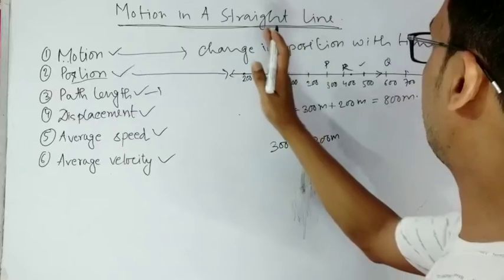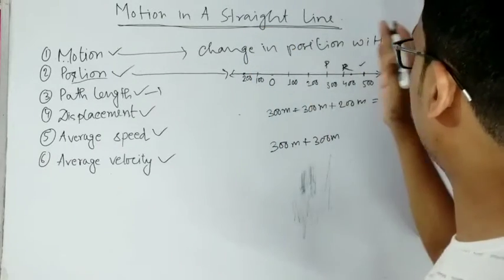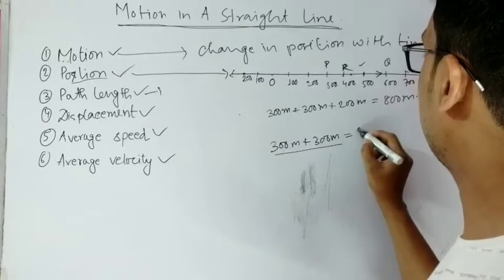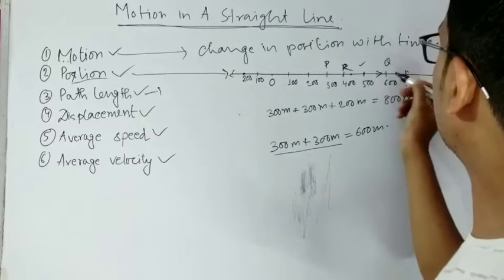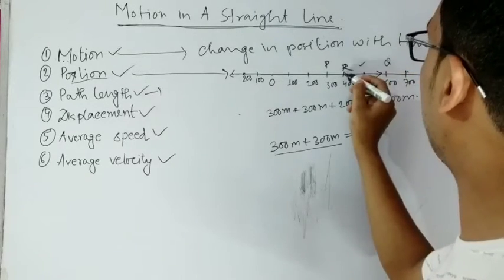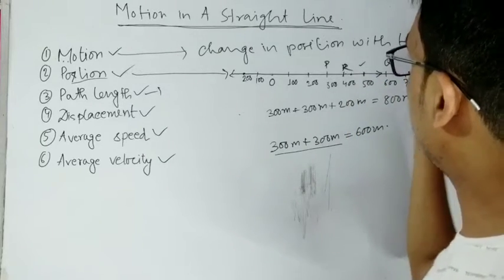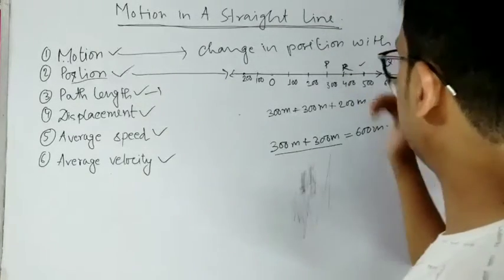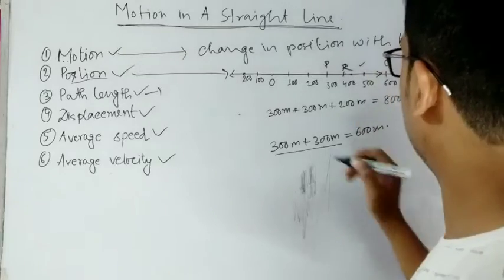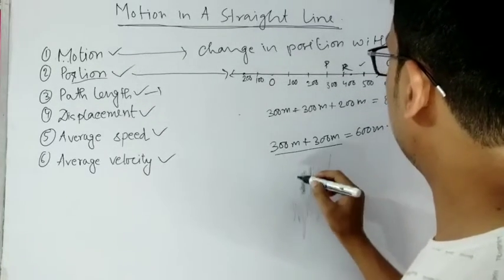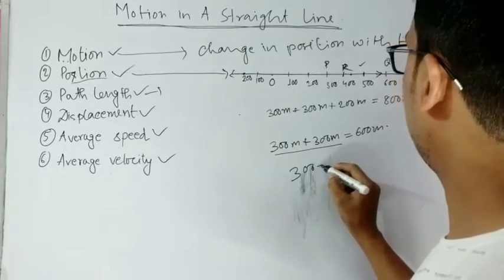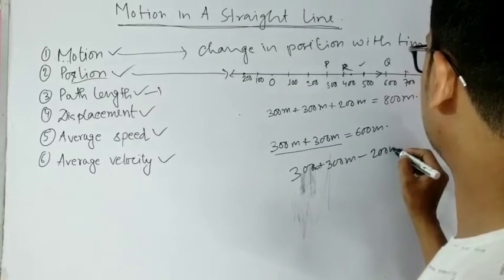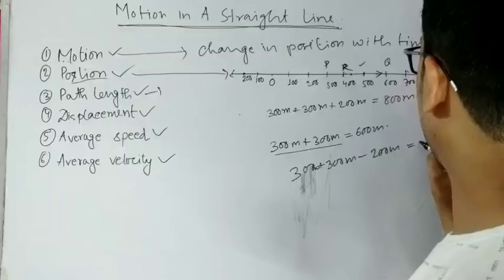So now if the particle starts from O and moves to P, then P to Q, its displacement also becomes 600 meter. But if it moves back, maybe it moves back to R, then it moves in the negative x direction. So what we have to do is just subtract this distance. So the net displacement will be 300 plus 300 meter plus 300 meter minus 200 meter. So it will be 400 meter.